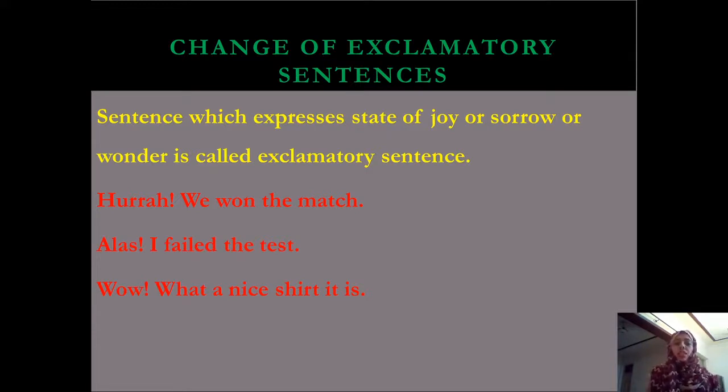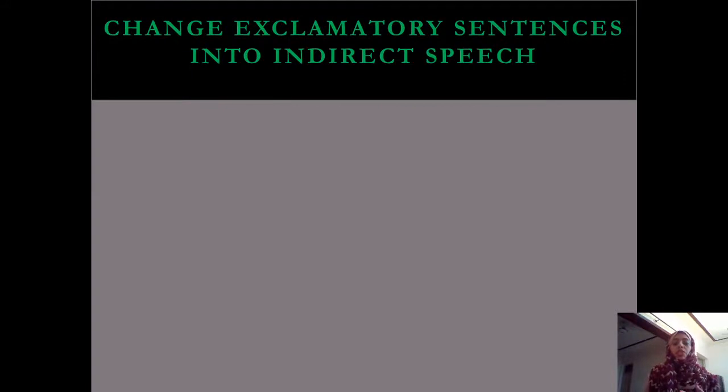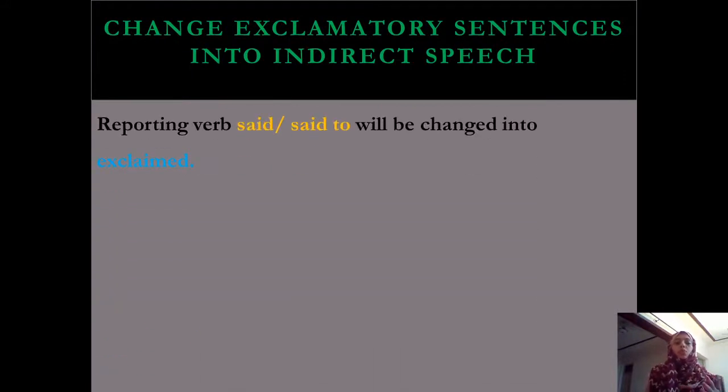Basically, in exclamatory sentences, we have to identify which is joy, sorrow, or wonder when we change direct speech into indirect speech. So first we recognize how we change direct speech into indirect speech. There are some rules and conditions that we must follow. The reporting verb said or said to will be changed into exclaim. Instead of using said or said to, we use exclaim.